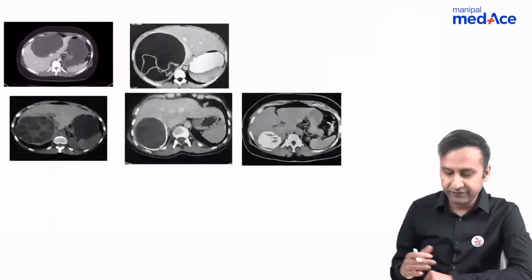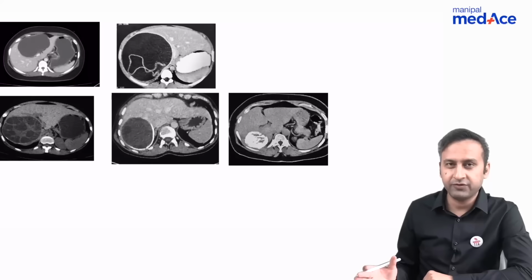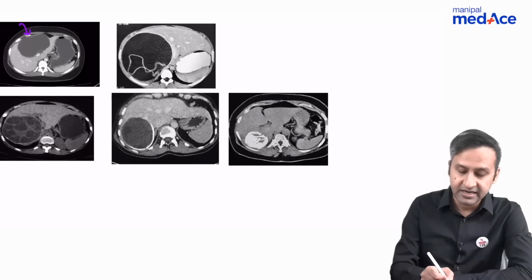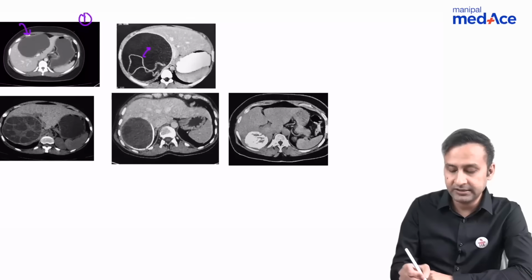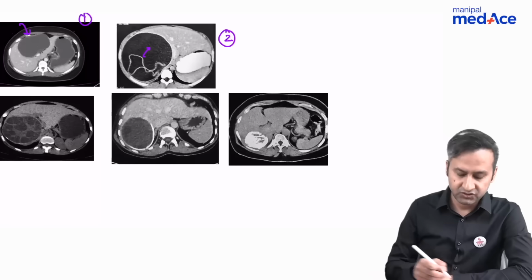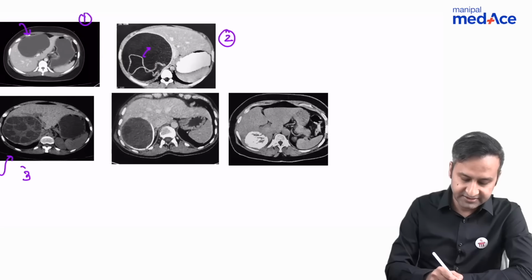So just a quick revision of the various stages of hydatid cyst. If you find this unilocular cyst with no detached membranes, it is stage 1. If you find this early detachment of membranes, which can be seen as a water lily sign, it is stage 2. If you see a multilocular appearance, as you can see here, it is stage 3 according to Garbi.